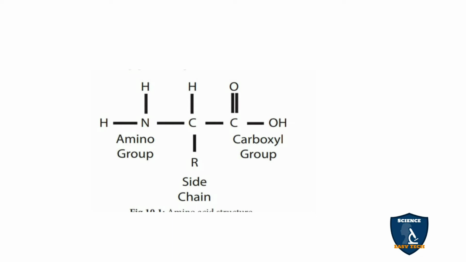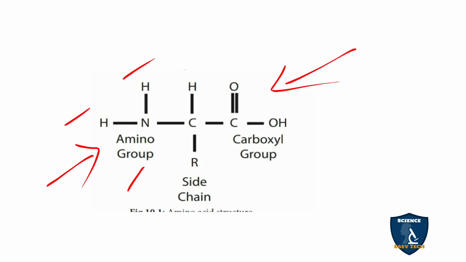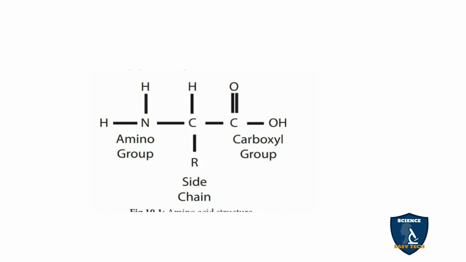This is the amino group, NH2, and this is the carboxyl group, COOH. So this is the structure of amino acids.